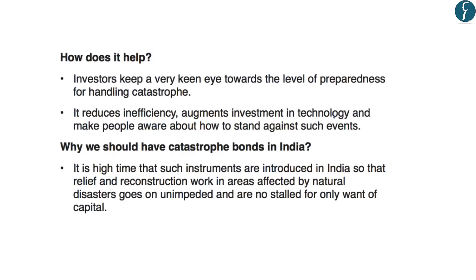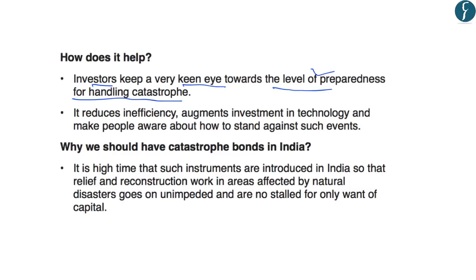Now, another benefit of such bonds is that the investors keep a very keen eye towards the level of preparedness for handling the disasters or the catastrophes. So, the investors also take keen interest in the level of preparedness for handling a catastrophe or disaster. And simply, we should understand that the investors have a high risk in such investments, and due to this, they can lose their money if the disaster causes huge losses. And we know that the loss during the disasters can be reduced if the preparedness is very well. So the investors have an indirect interest in the level of preparedness for handling the catastrophes and disasters as well.